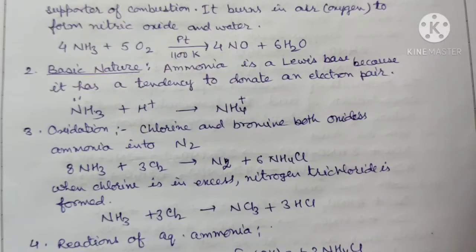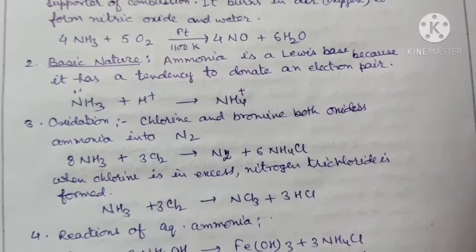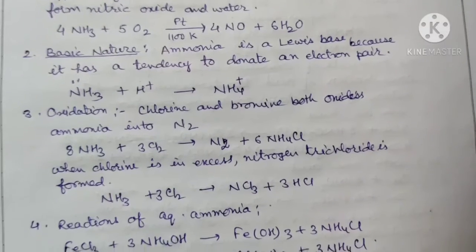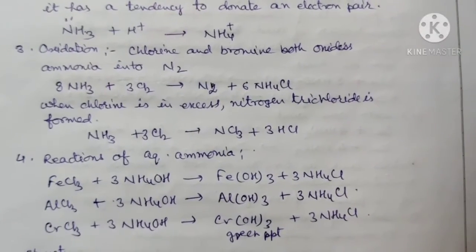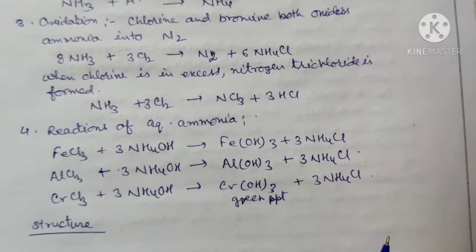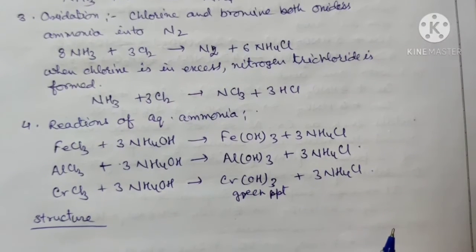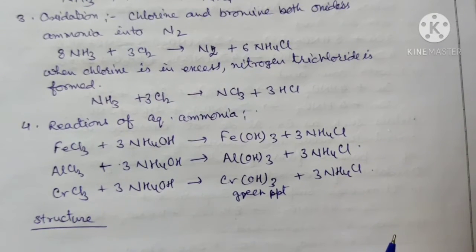Now next we study the reaction of aqueous ammonia. Ammonia is used in the laboratory in the form of ammonium hydroxide, and it is used for the precipitation of many metal ions, and that you will study in the third group when we do the test for the ions, that is the cations.